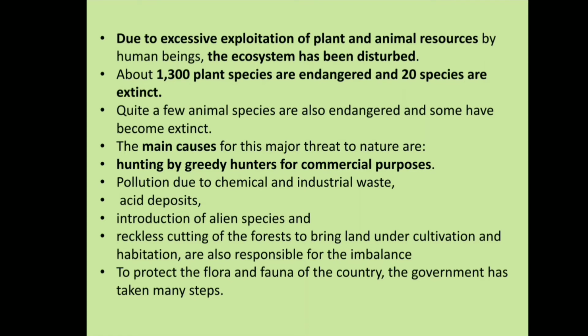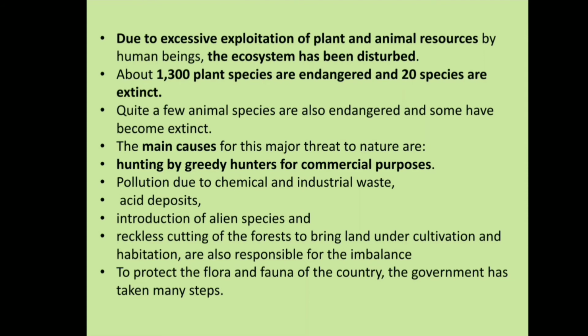The main causes for this major threat to nature are hunting by greedy hunters for commercial purposes, pollution due to chemical and industrial waste, acid deposits, introduction of alien species, and reckless cutting of the forest to bring land under cultivation and habitation, which are also responsible for the imbalance.